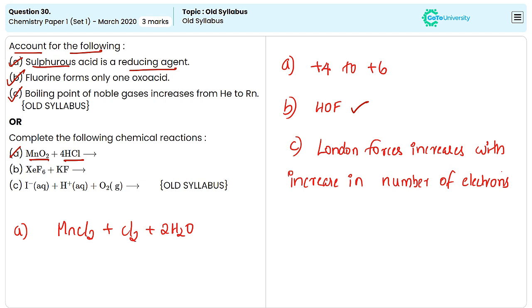In the second one, it is given xenon hexafluoride reacts with potassium fluoride. Then the product will be a complex with a formula KXeF7. Here potassium is in the ionization sphere and the others are in the coordination sphere. And the third one is I minus ion reacts with H plus ion and oxygen gas. Then the products are iodine and water.